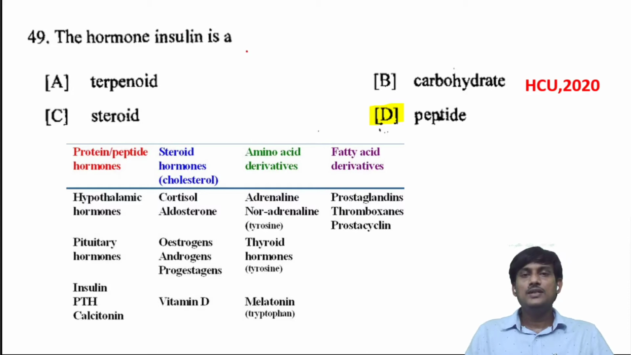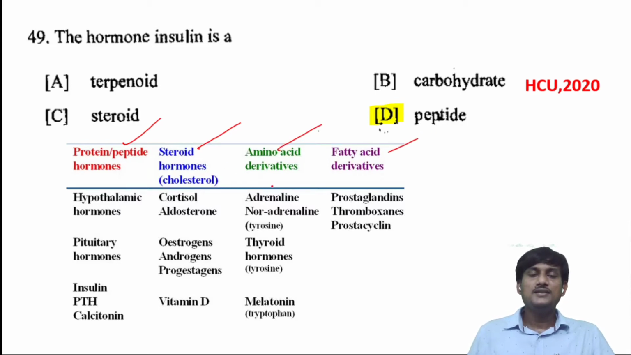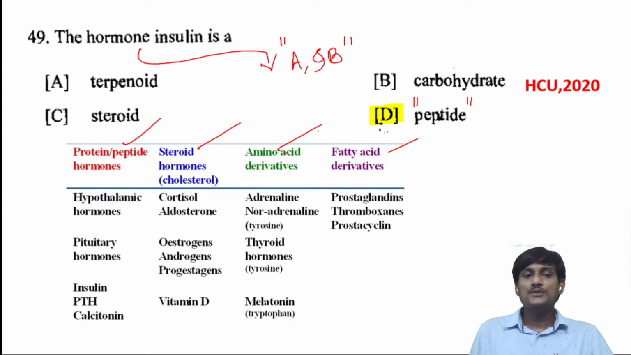The hormone insulin is based on chemical behavior of hormones. We can classify hormones into protein or peptide hormones, steroid hormones, amino acid derivatives, fatty acid derivatives. Insulin contains two polypeptide chains, A and B polypeptide chains. So this belongs to the peptide class of hormones. I have mentioned different types of hormones and also have given examples. Please go through the examples.